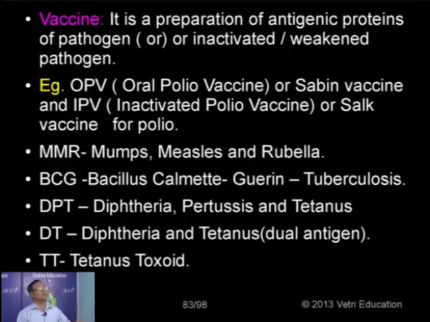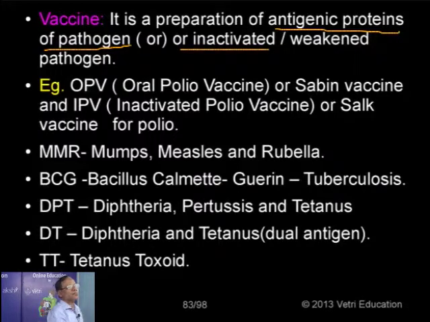So a vaccine is nothing but a preparation of antigenic proteins that is obtained from microorganisms, maybe the pathogen, or it may be an inactivated one, or a live one, but its function has been modified in such a way that it cannot stimulate the disease but it can stimulate antibody production, thereby imparting immunity.